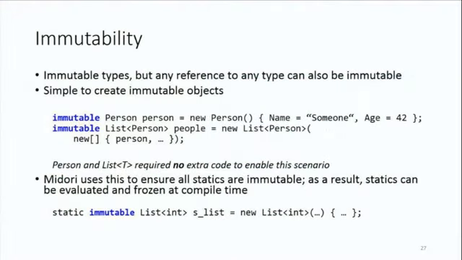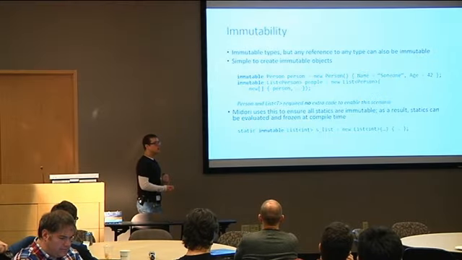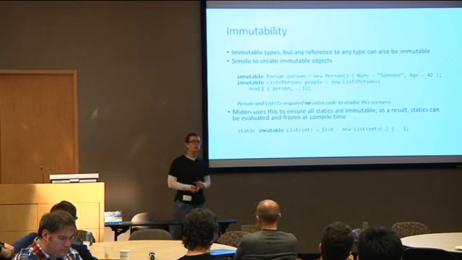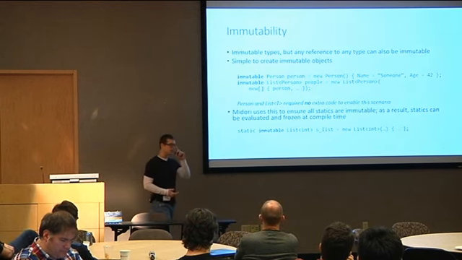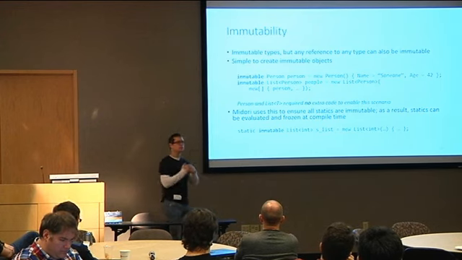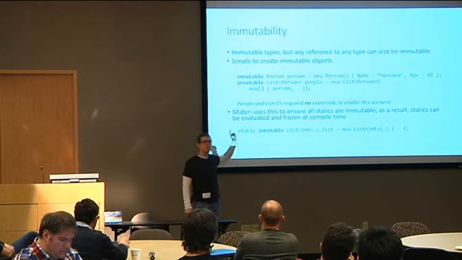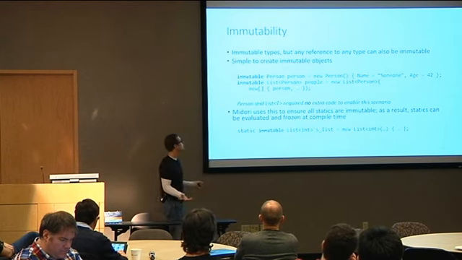Now, one other thing we haven't covered is immutability. So our type system does support the idea of immutable types, which C# has today, but they're just not as formally specified. For instance, string, int, float, these are all immutable types. But we can also very easily create immutable references to normal objects.